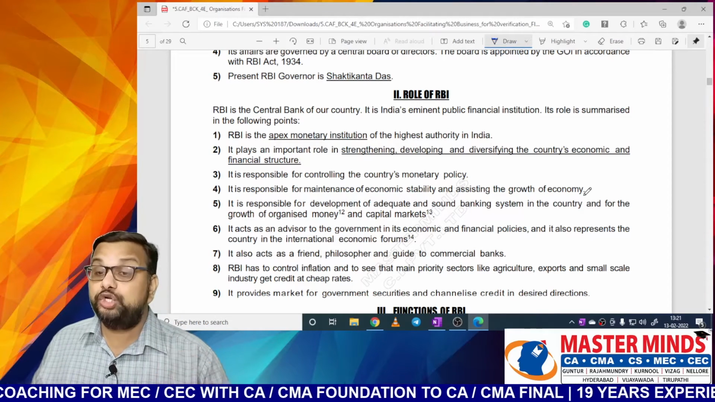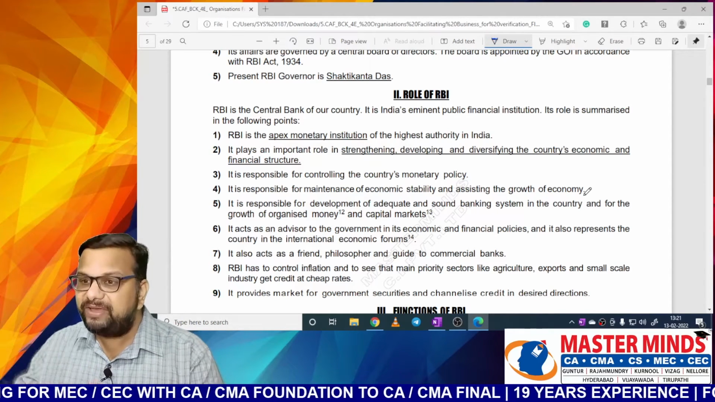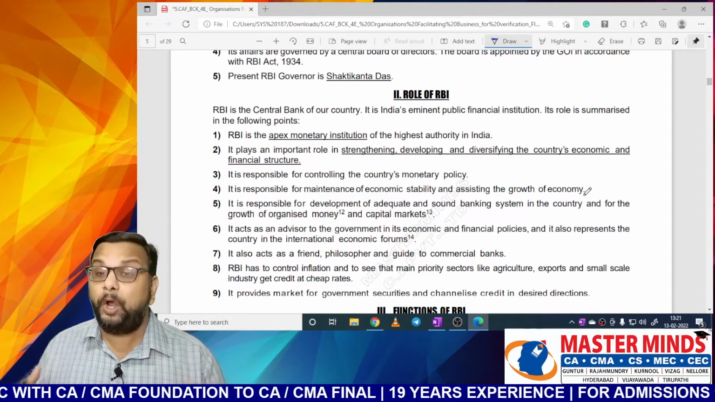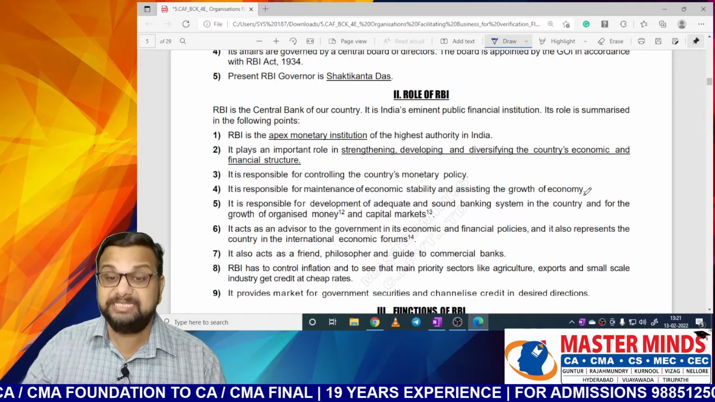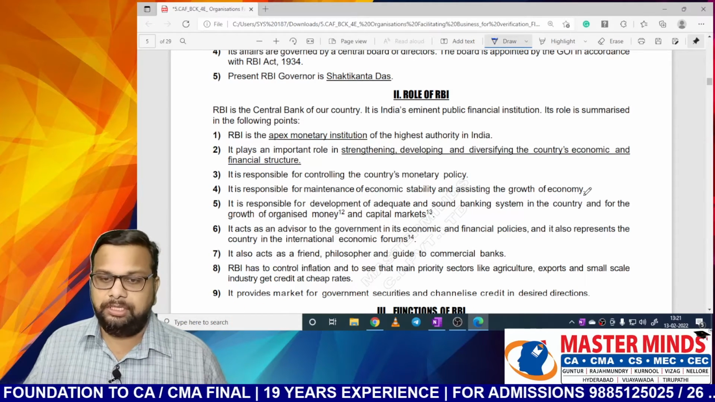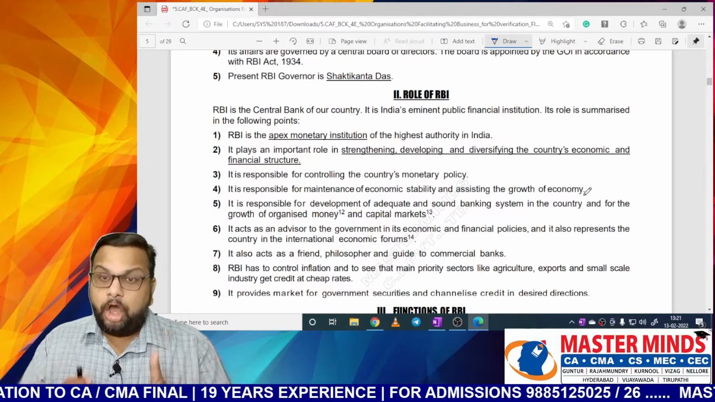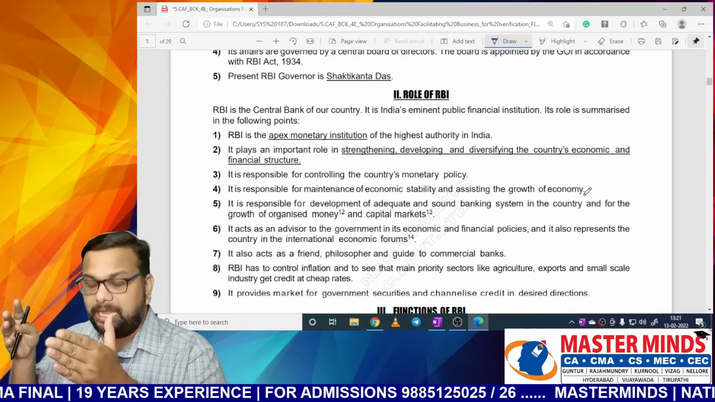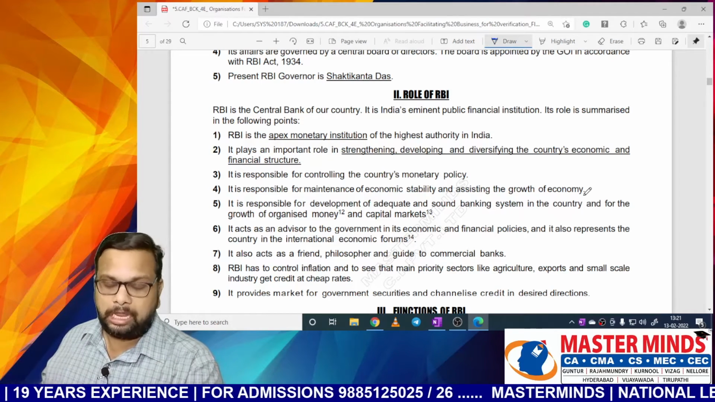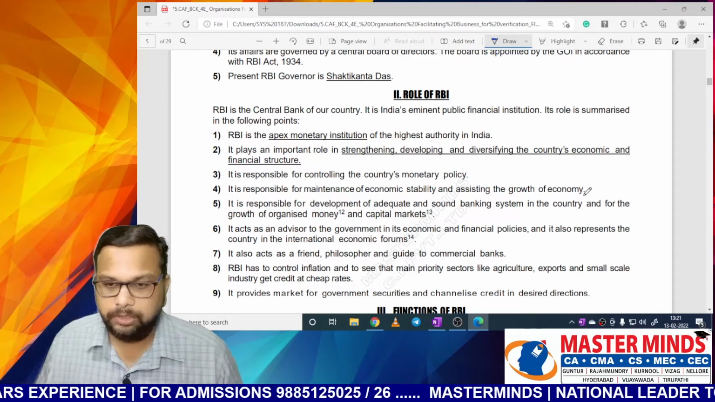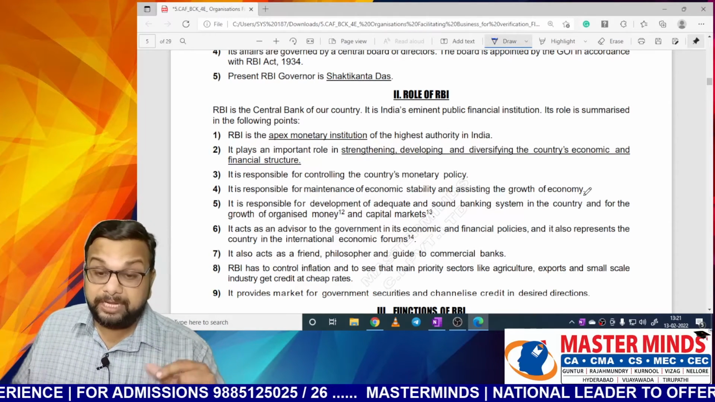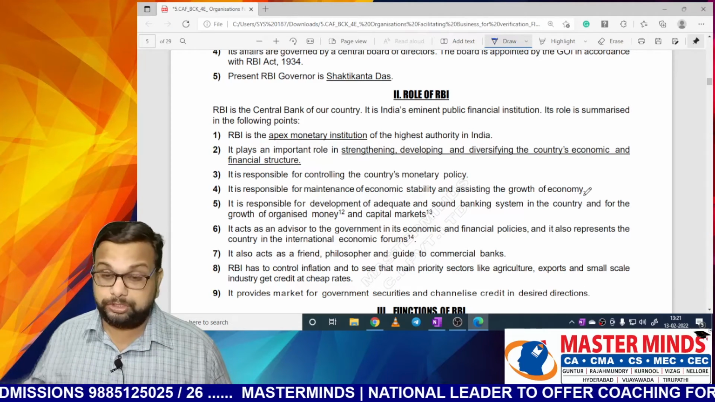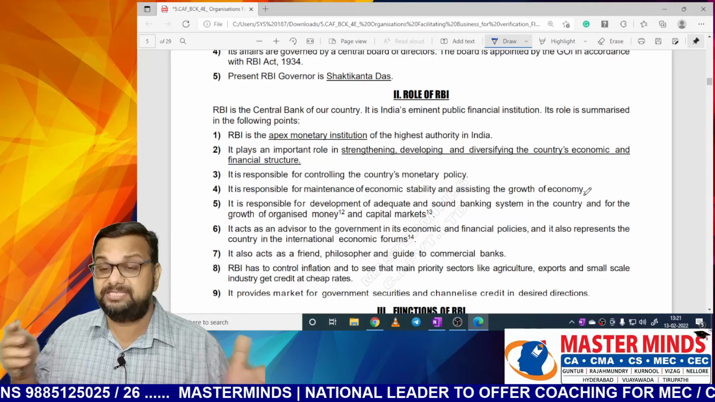It plays an important role in strengthening, developing, and diversifying the country's economic and financial structures. Just like government, it also plays an important role in developing, diversifying, and strengthening the country's economic and financial structure. So do remember one thing, government alone cannot achieve its objectives. In the same way, RBI alone cannot achieve its objectives. In fact, the objectives of both government and RBI are one and the same.